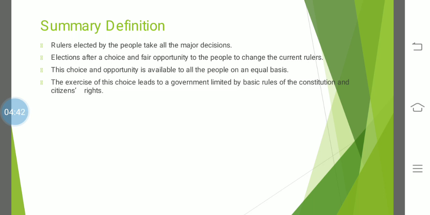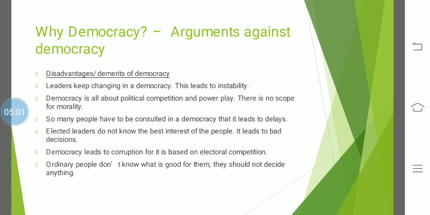This should not happen, because the constitution is supreme, our laws are supreme. The basic structure of the laws should not be changed in anyone's favor. It should be equal, because before the law we are all equal. I hope this is clear. We'll move on to the next.